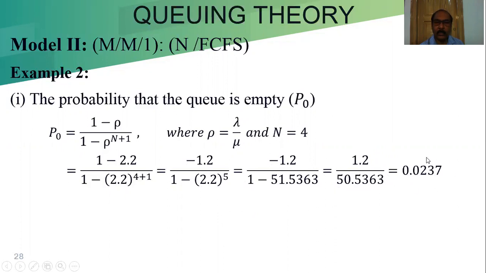So this is the probability that the queue will be empty. That means there is no customer in the queue. That means P0. If we convert it to the percentage, so 2.37% is there that the queue is empty.